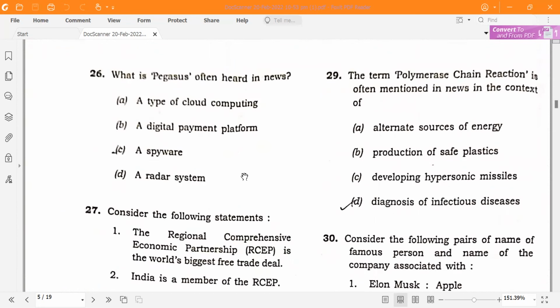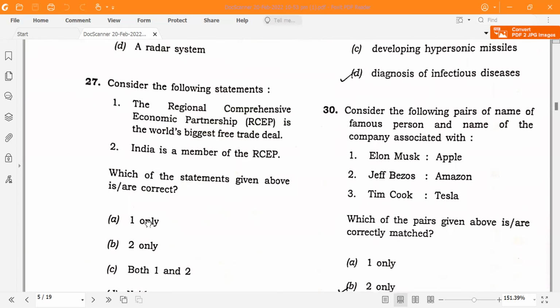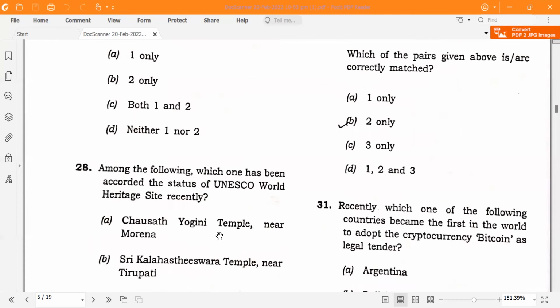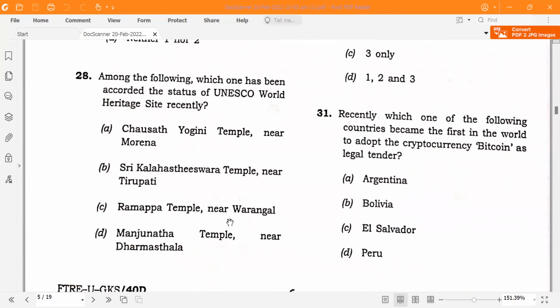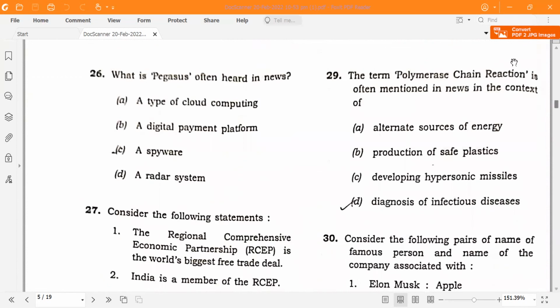Pegasus is a spyware. The Regional Comprehensive Economic Partnership is the world's biggest free trade deal, and India was not a member of RCEP, so only one will be correct here. According to the UNESCO World Heritage Sites, recently Ramappa Temple near Warangal was added to the list. Polymerase chain reaction is used for diagnosis of infectious disease.